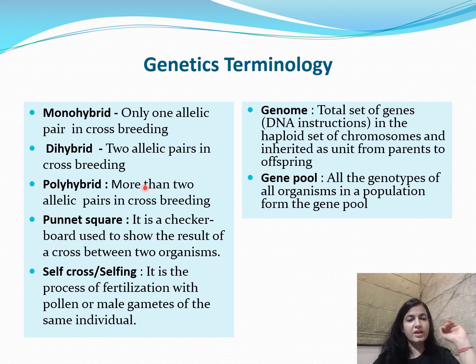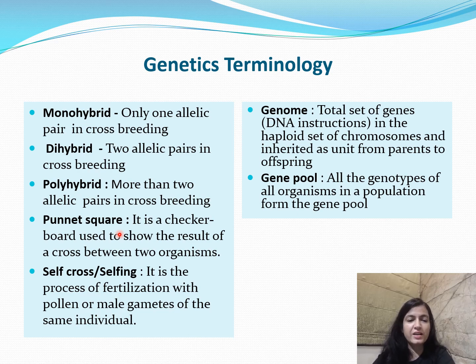Okay, a few more terms. What do we mean by monohybrid, dihybrid, and polyhybrid cross? Whenever a cross is performed to study the inheritance of one character at a time, that type of cross is known as a monohybrid cross. When a cross is performed to study the inheritance of two characters at a time, it is dihybrid. Similarly, to study the inheritance of more than two characters, that is a polyhybrid cross.